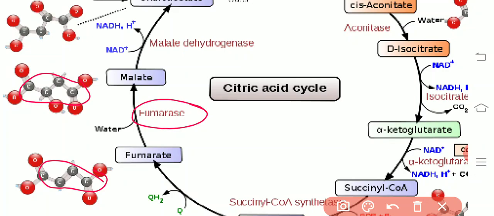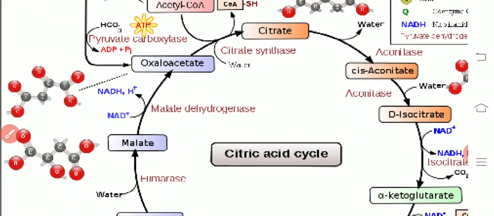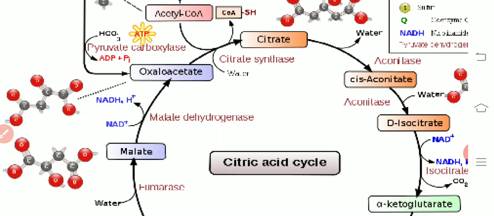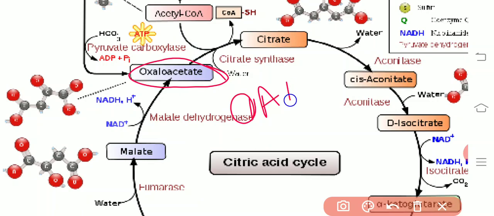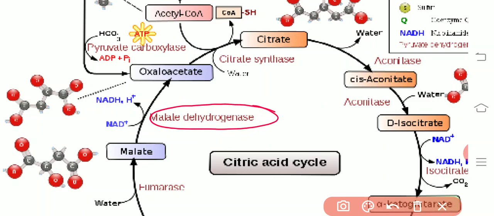Fumaric acid gets converted into malic acid, and then this malic acid finally gets converted into oxaloacetic acid, OAA, under the catalytic activity of the malate dehydrogenase. Due to the dehydrogenation there is a reduction of NAD to NADH. So again the oxaloacetic acid with the 4 carbon molecules will be resynthesized.